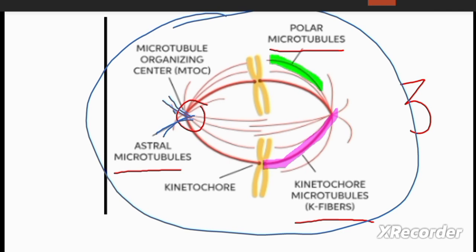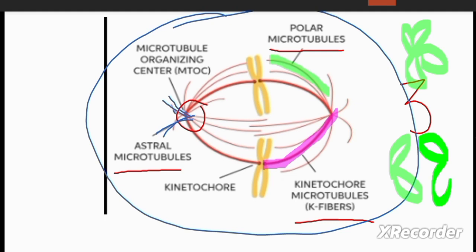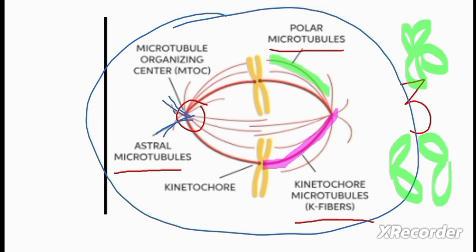These polar microtubules help to separate the sister chromatids, which will happen later in mitosis. These sister chromatids will be separated.